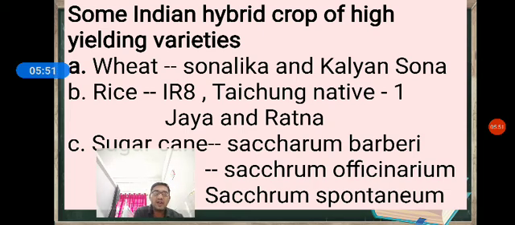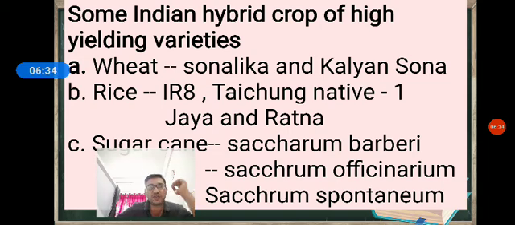The derivatives are nothing but Jaya and Ratna. These high yielding semi-dwarf rice varieties are modified from IR8 and Taichung Native from Taiwan. Jaya and Ratna are high yielding as well as disease resistant varieties, and they resist lodging and are fertilizer responsive.